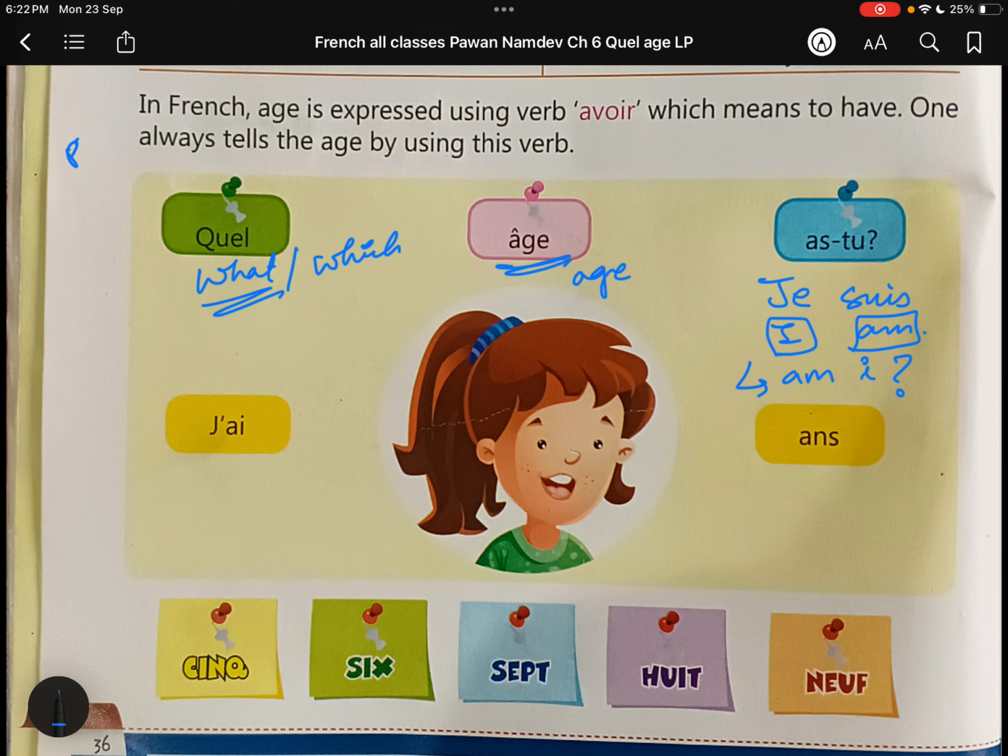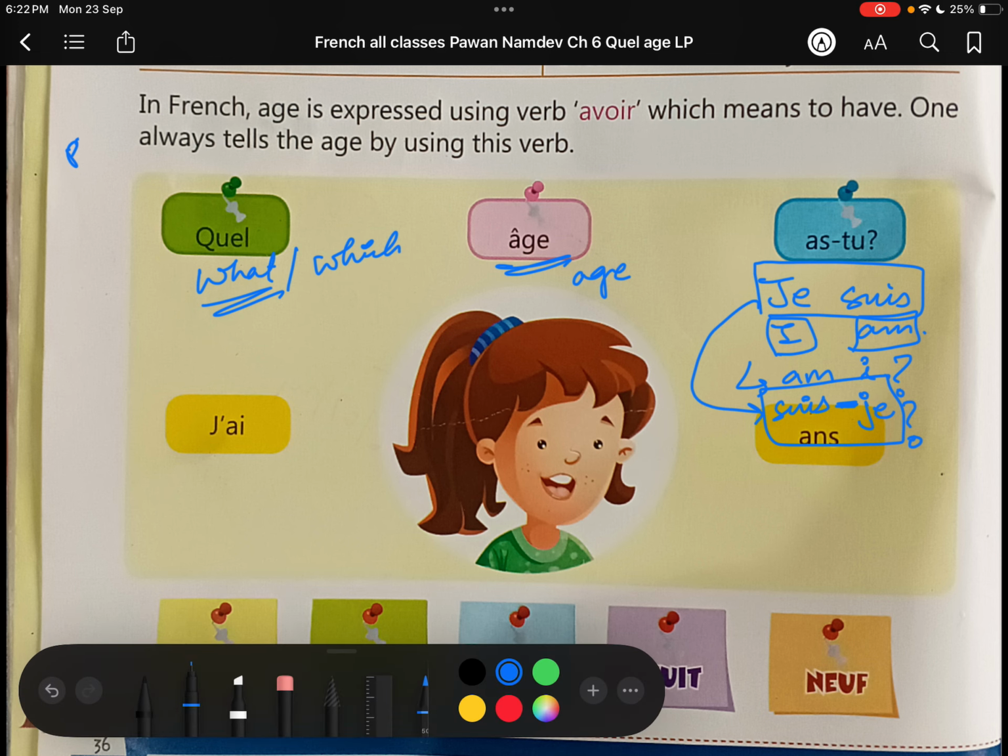We have to do the same in French as well. In French we have je suis, so can I write suis first, the verb, then je? Whenever we interchange the position of verb and subject in French, we have to put this marker, this hyphen, so that these two words are connected to each other.